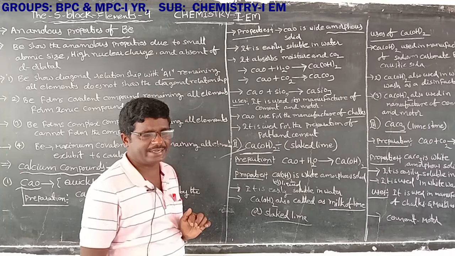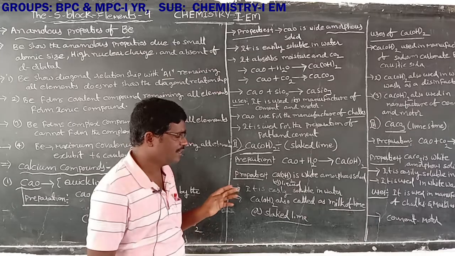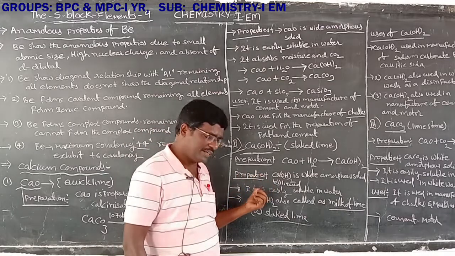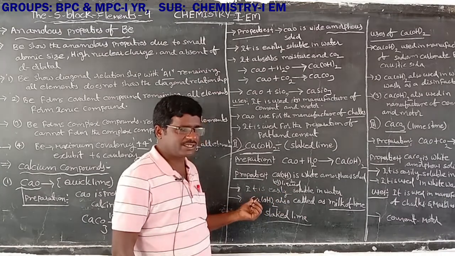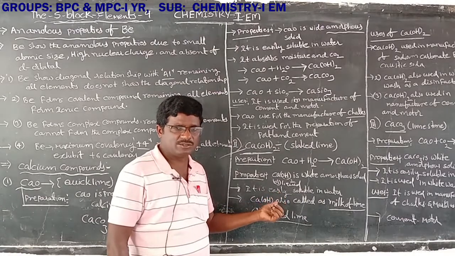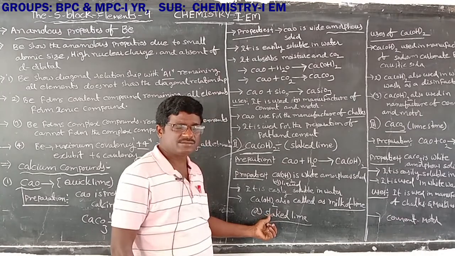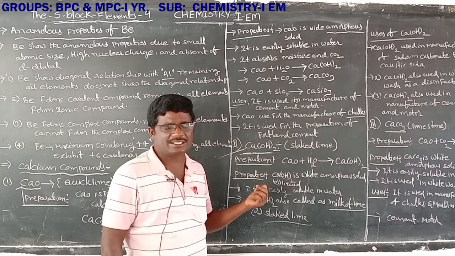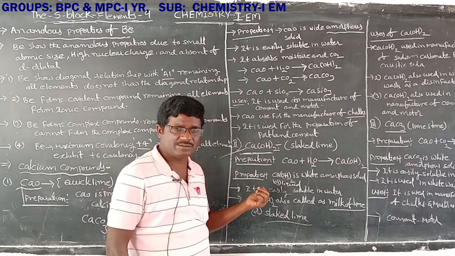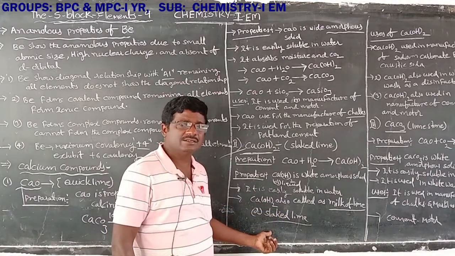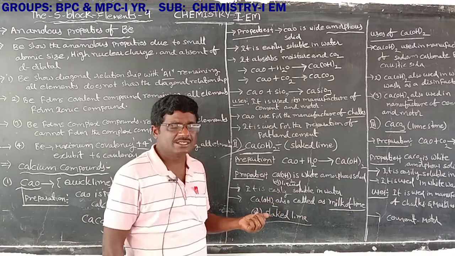First, calcium hydroxide is a white amorphous solid. Calcium hydroxide is easily soluble in water. Next, calcium hydroxide is also called milk of lime or slaked lime. Quicklime is calcium oxide, but here it is calcium hydroxide, which is also called milk of lime or slaked lime.